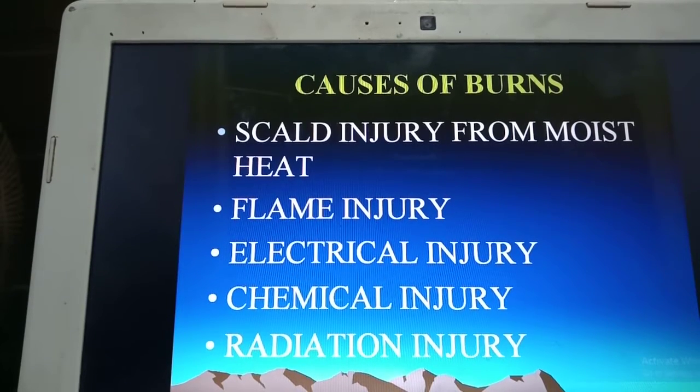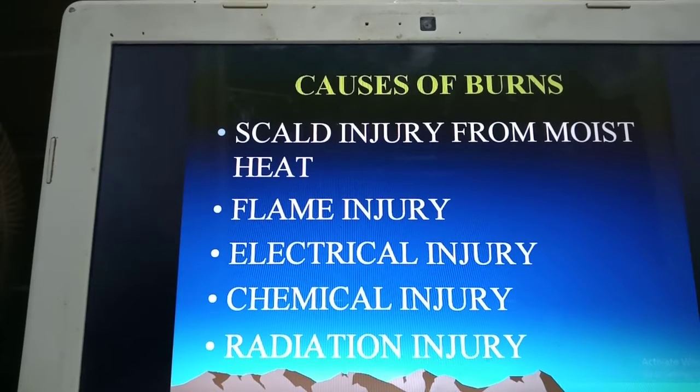Among that, the most common cause of burns among children less than 2 years is scald burns. Scald burns are burns caused due to moist heat, for example hot liquids like milk, water, or oil. Any of that are classified as scald burns. The second one is flame injury. Mostly it occurs because of fires, because of crackers. Usually it occurs in older children. So these are the second one.